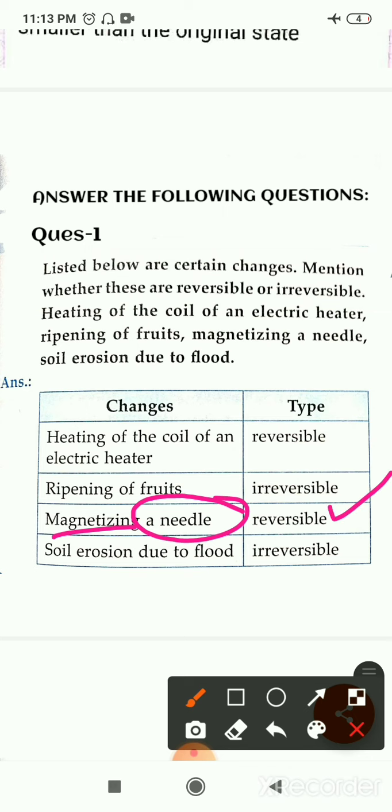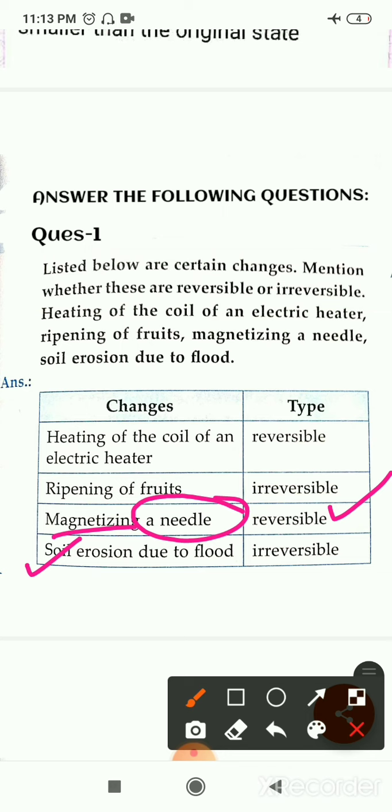We can make the needle a magnet, it will work as a magnet, and again after some time it will lose its property and again it's the simple needle. Now next is soil erosion due to flood. So if due to flood soil, okay, first soil erosion. What's soil